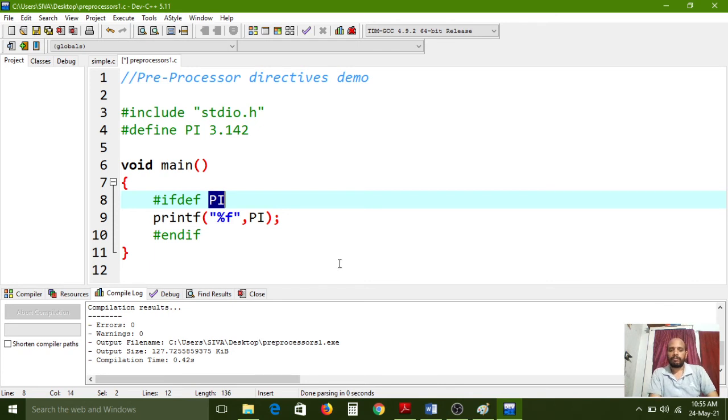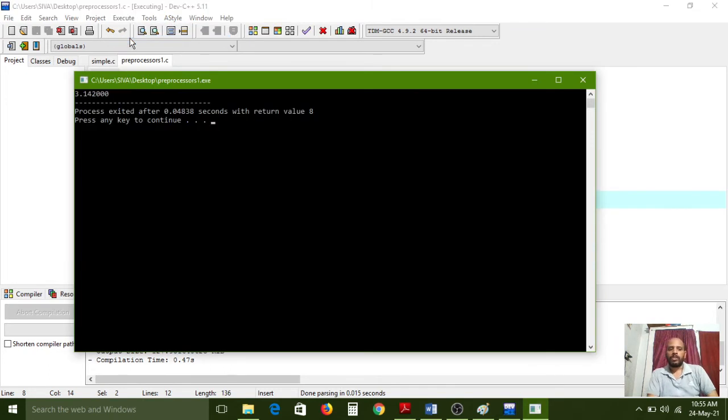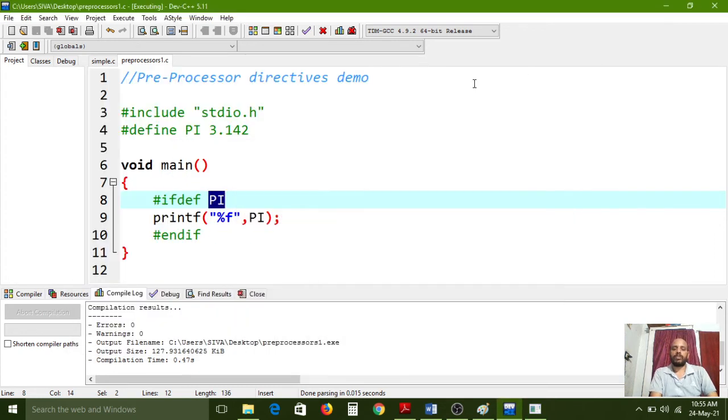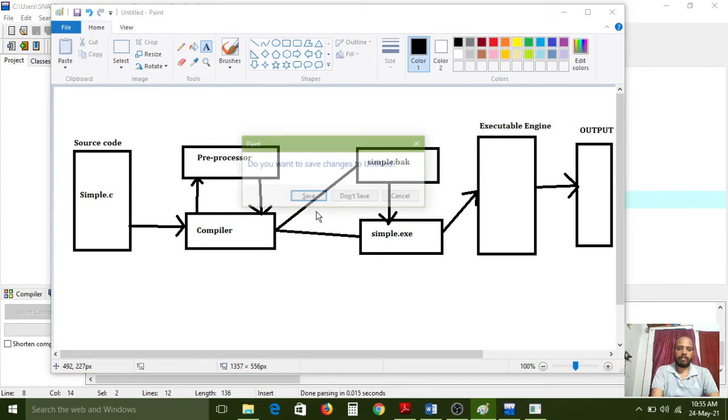Understand? Now I am compiling one more time. Now I am executing one more time. So here it has printed the PI value now. So the true condition was executed. All of you carefully observe.